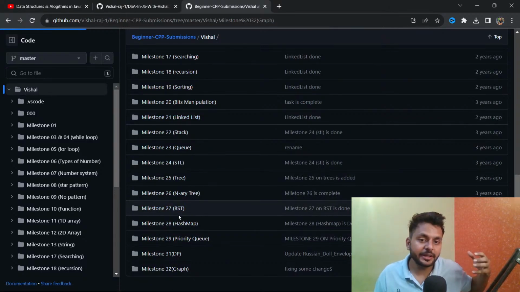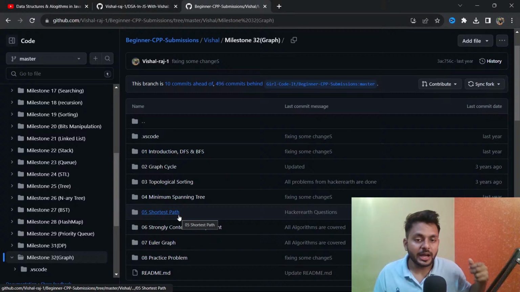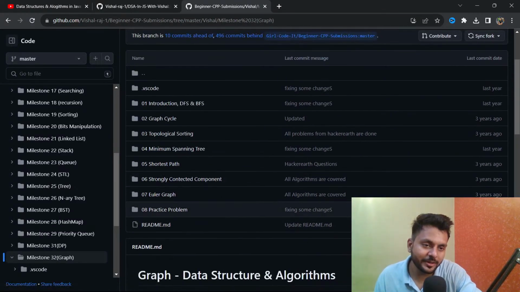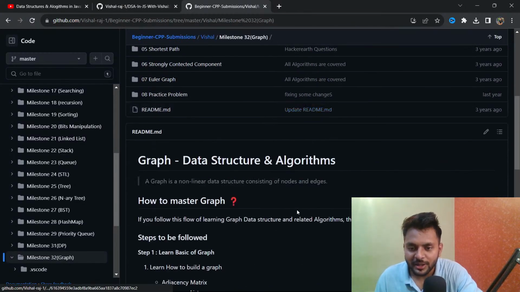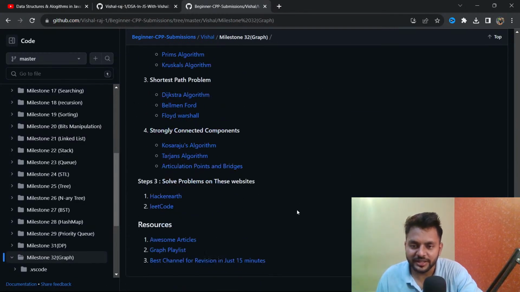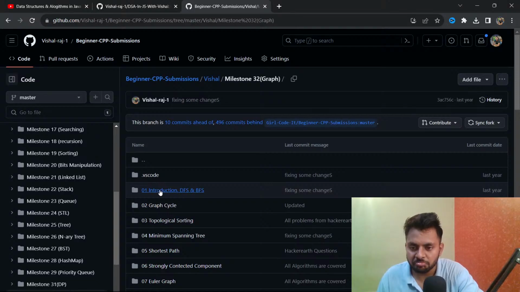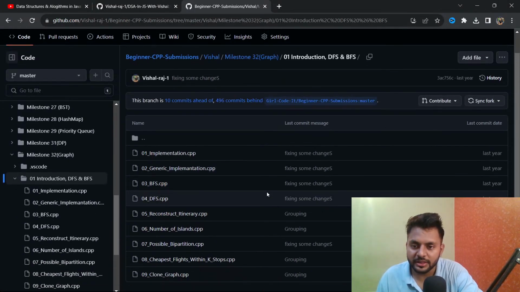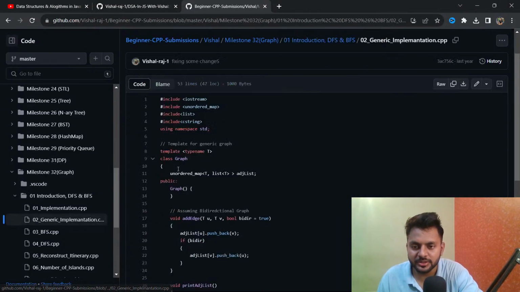I have written each and every algorithm, like if a question can be solved by 2 or 3 algorithms, I have written all these 3 algorithms. I have written why this algorithm will work. You can see I solved this 3 years ago, when there was not much DSA or graph algorithm material. So let me just see.